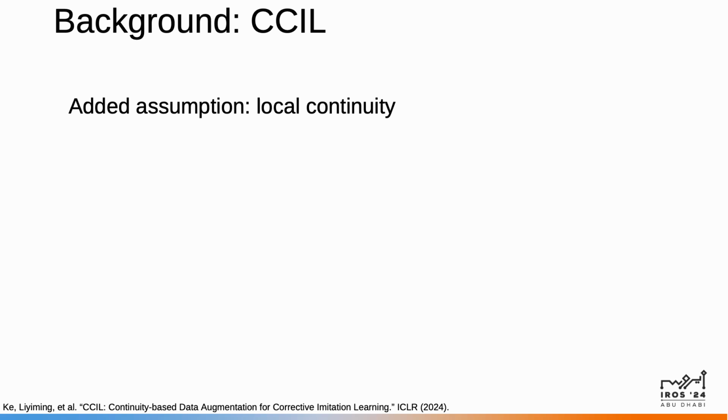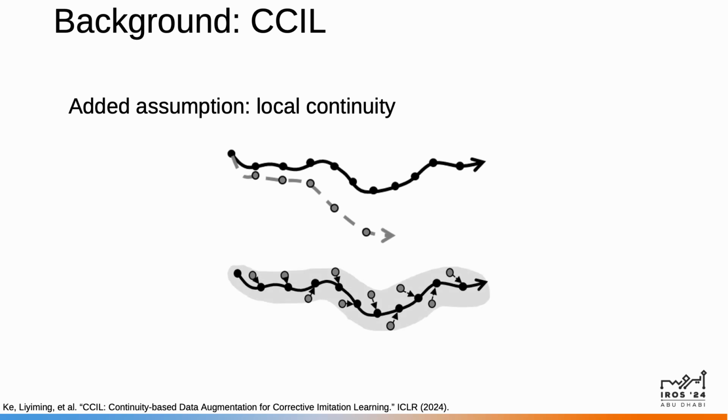These labels serve to expand the data support of the expert demonstrations. Intuitively, when the policy starts to leave the data support of the expert, these labels will guide it back. The fundamental problem of covariate shift is that we know what to do near the expert demonstrations, but not anywhere else. Therefore, CCIL focuses on ensuring that policies avoid leaving the support of expert data in the first place. Essentially, the synthetic labels form a tube around expert demonstrations, thereby increasing the data support. So whereas before, the imitator would slowly drift away from the expert demonstrations, the newly generated tube pictured on the bottom expands the data coverage, resulting in more robust performance.